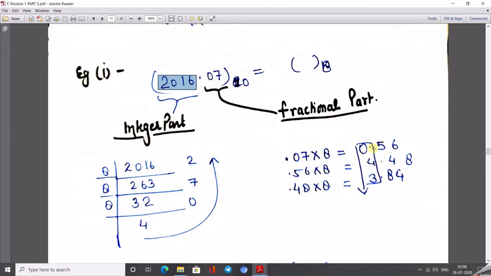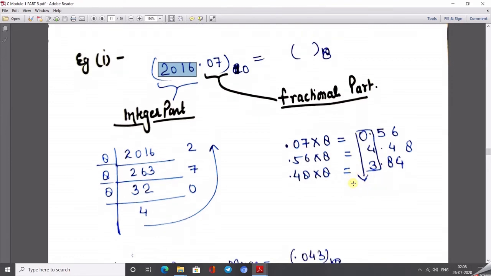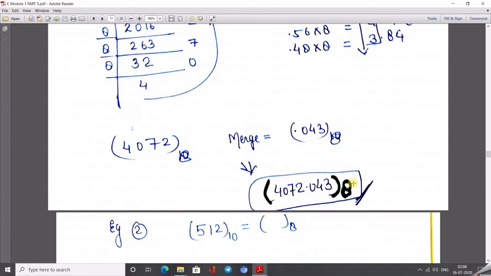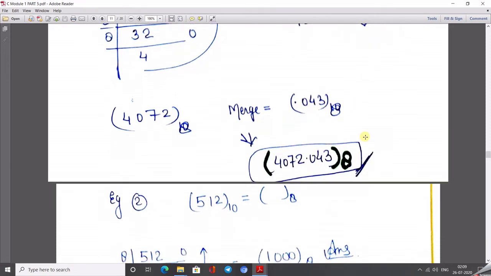Similarly, in the case of the fractional part, we multiply 0.07 by 8. What do we get? 0.56. Again, multiply 0.56 by 8, we get 4.48. Then again 0.48 multiplied by 8 and we get 3.84. Here I stop after 3 multiplications; you can go till 5 also. So after merging both, what do we get? 4072 dot 043, which is written here. So the whole value is this.